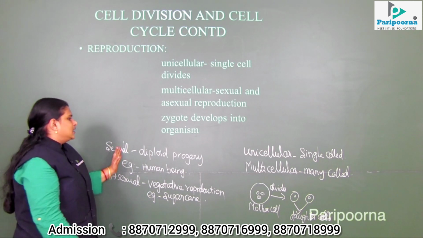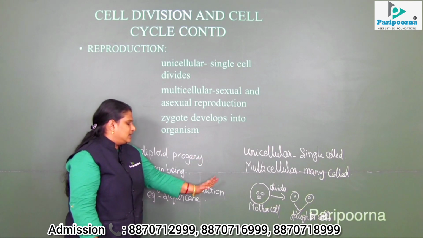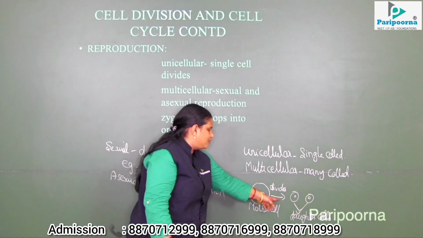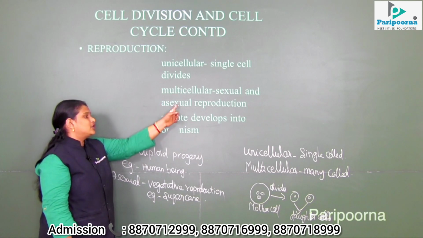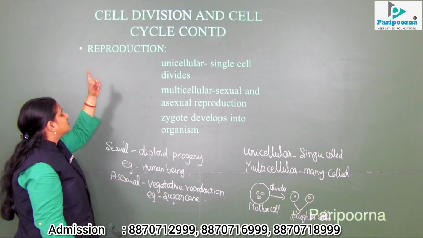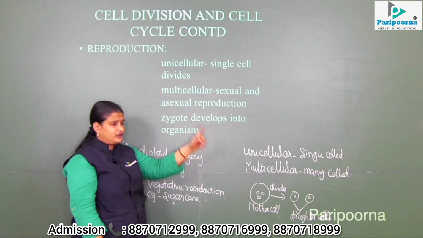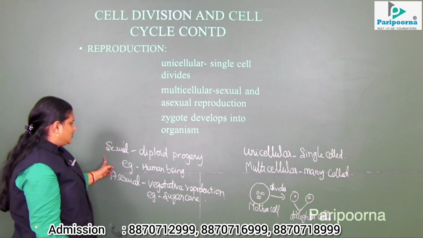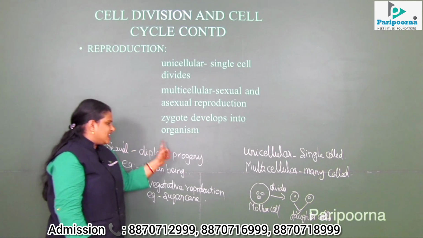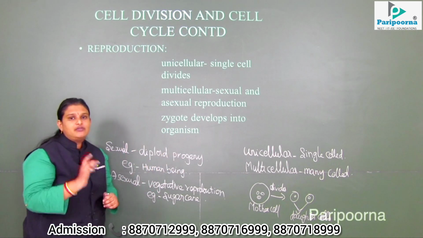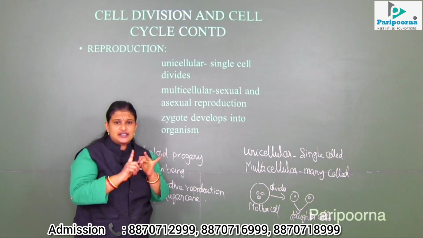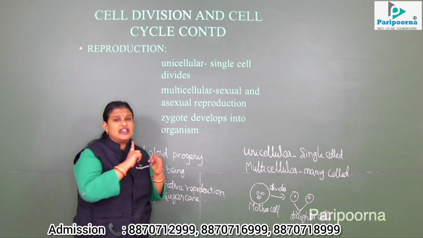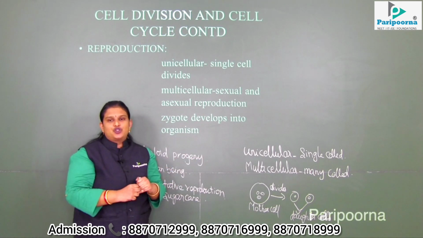That is, the unicellular easily divides and produces its progeny, whereas when we take multicellular, there are two types of reproduction through which cell division occurs for the production of progeny. One is sexual, that is from the haploid parents. Haploid means, so you have to be very clear with 2 points. What is haploid and what is diploid? With this we are going to deal with many slides in this portion.